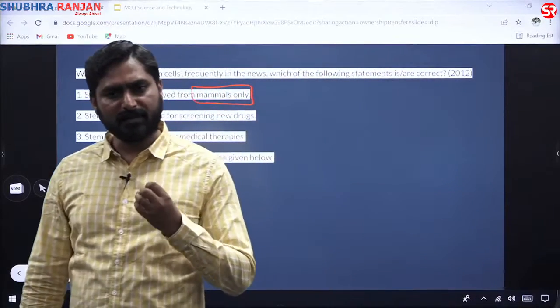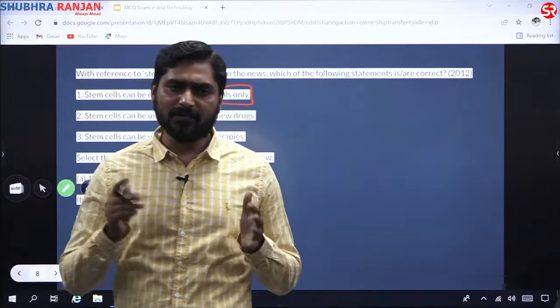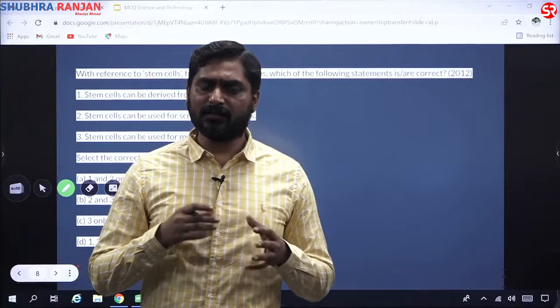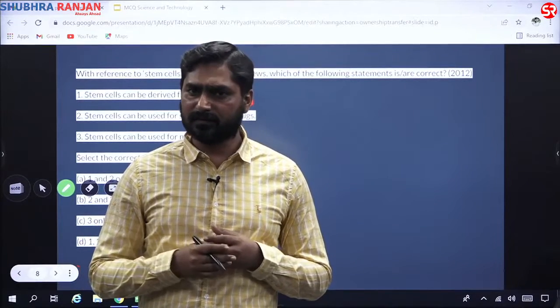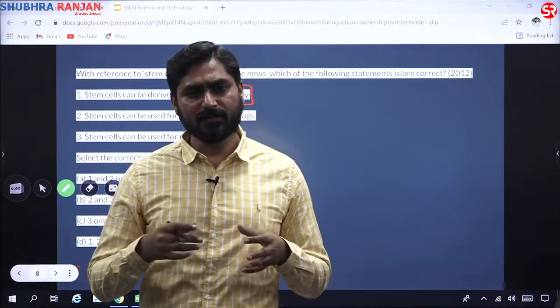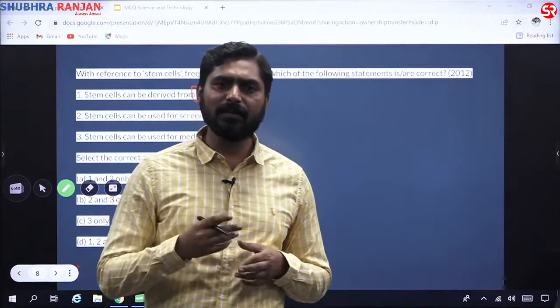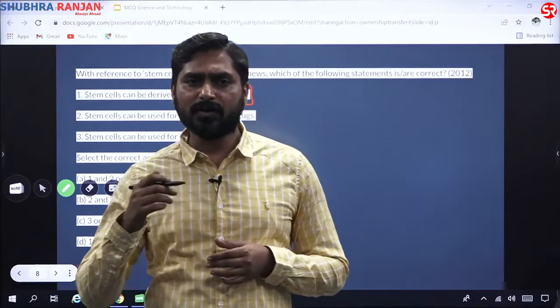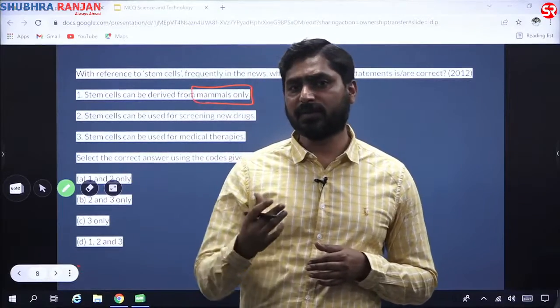One of the basic places where stem cells are found is in embryos. What are embryos? After the zygote formation, the initial phase of the development is called the embryo. In the embryo, you have a lot of stem cells. All living organisms generally evolve from embryos. So we cannot say that other animals which are not mammals do not have stem cells.